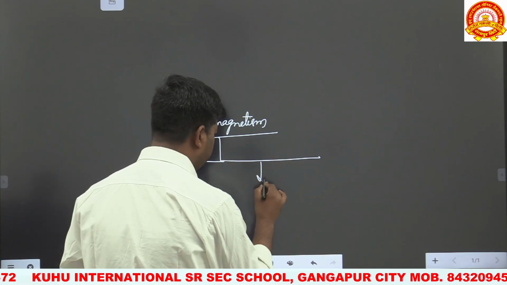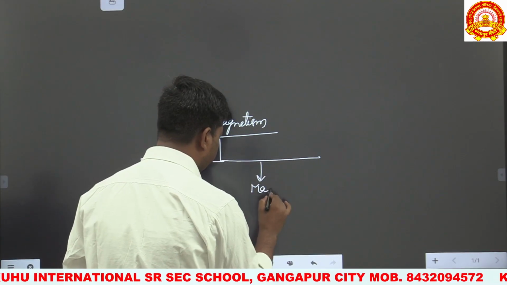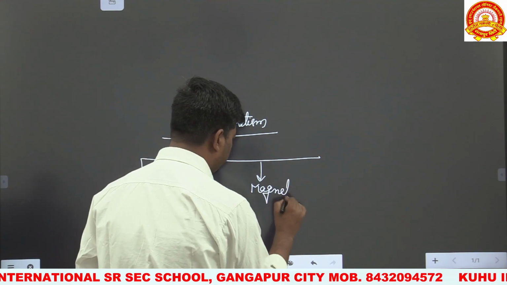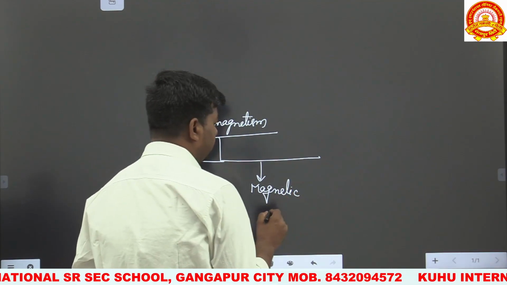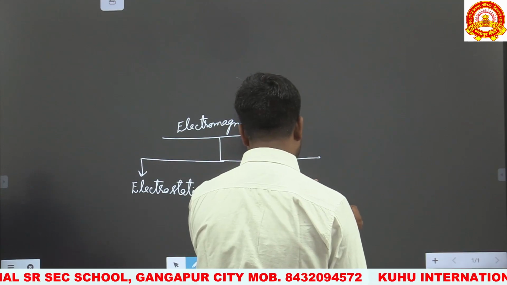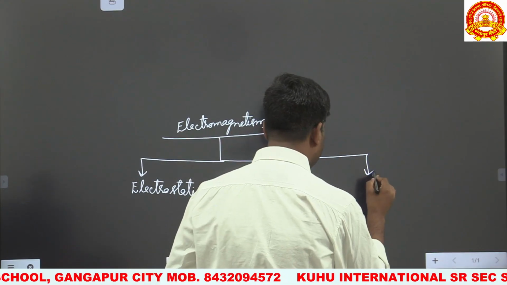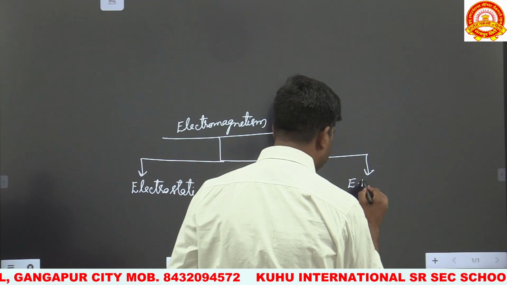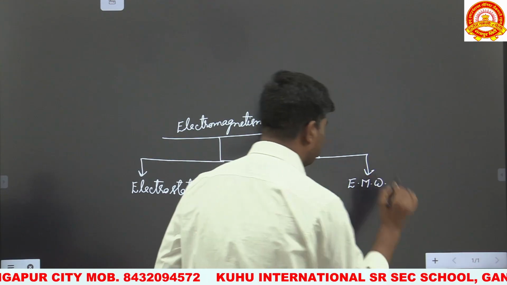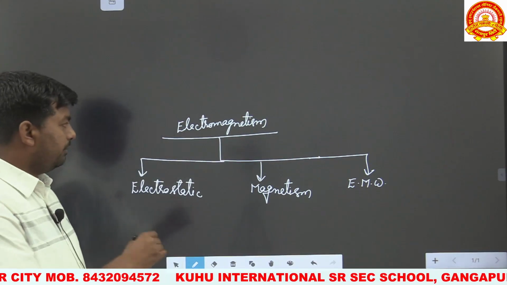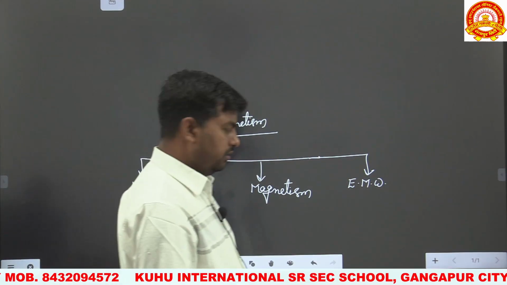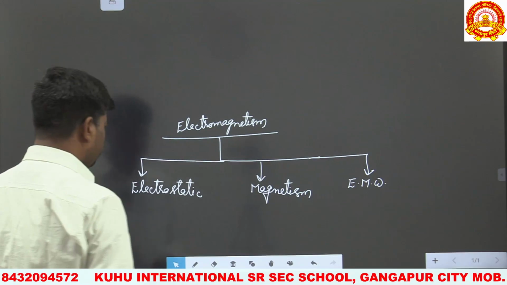Second is magnetism, by moving charge. Next is electromagnetic waves. These are the three basic sections we have to discuss in electromagnetism.